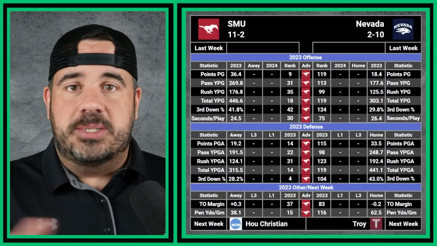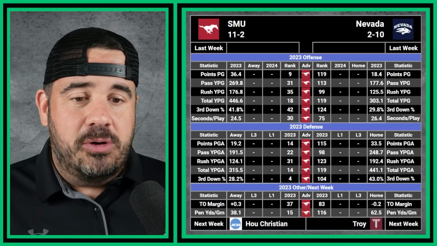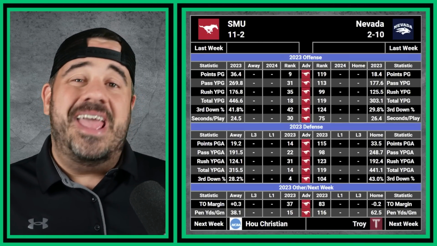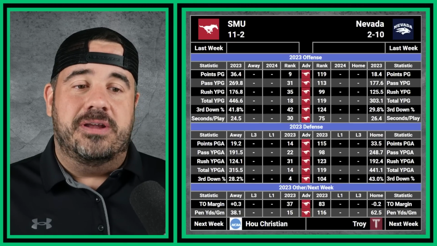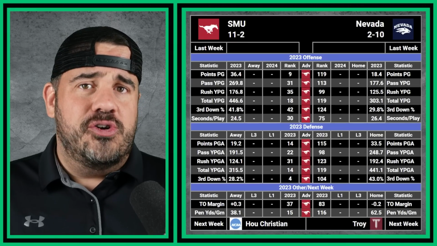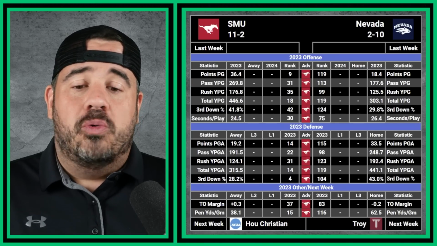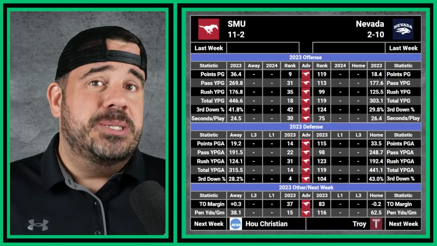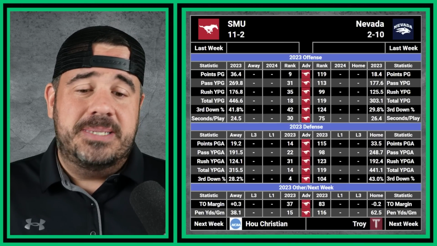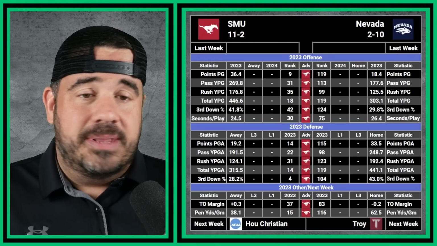We see this is all 2023 stats. And what do you notice? A whole bunch of little pony logos right there because they are favored in every category I have on here. That's points per game, passing yards, rushing yards, total yards, third down offense percentage, seconds per play, basically how fast they are, points against, pass against, rush against, total against, third down defense, turnover margin, and penalty yards. Nevada is terrible. That's what they were last year.